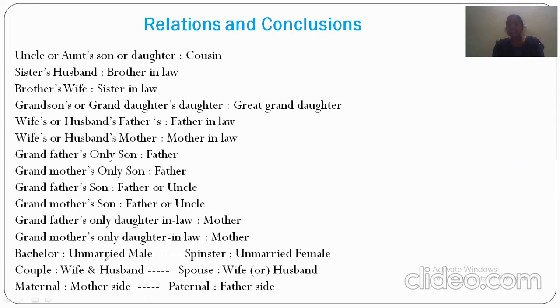Now, an unmarried male person will be called a bachelor, and an unmarried female will be called a spinster. Couple means wife and husband, we know. Spouse means either wife or husband. Generally, for a male person, spouse means wife. For a female person, spouse means husband. Maternal means mother's side, and paternal means father's side. So bachelor means an unmarried male person.